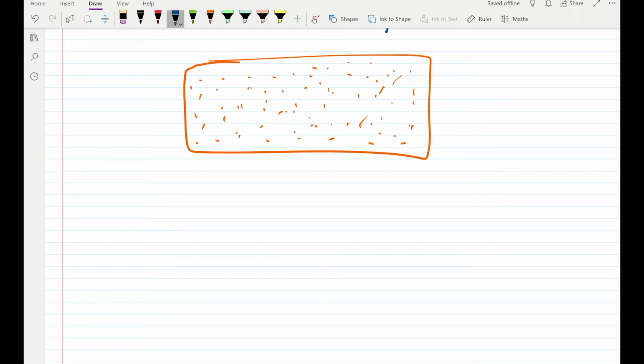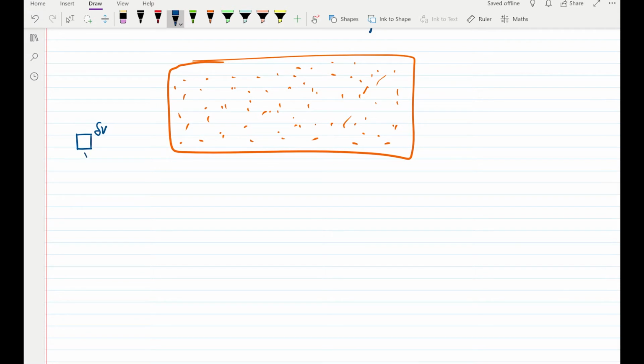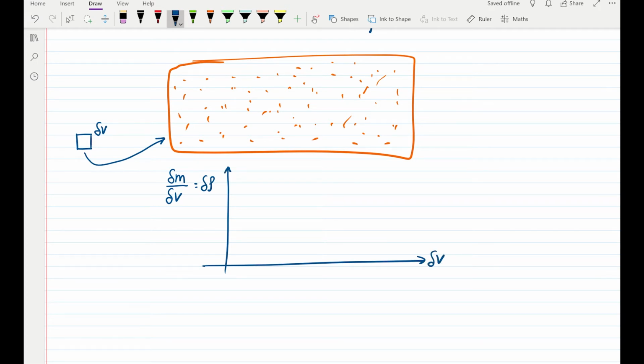Now what we would do is, we would take a very small volume, and the volume of this box is delta V. We would put this small molecule at different locations inside a fluid domain, and we want to monitor the quantity delta M divided by delta V. That is the mass inside this volume divided by its volume, which is the density.